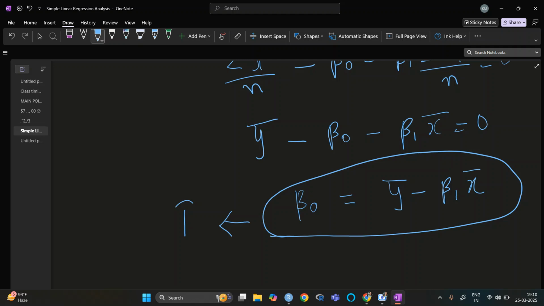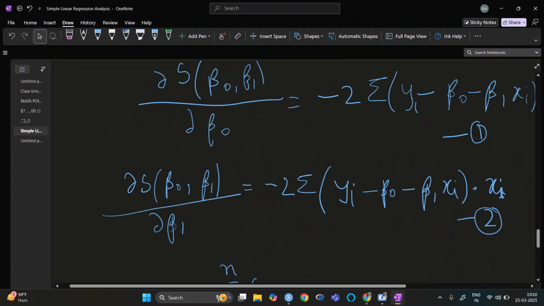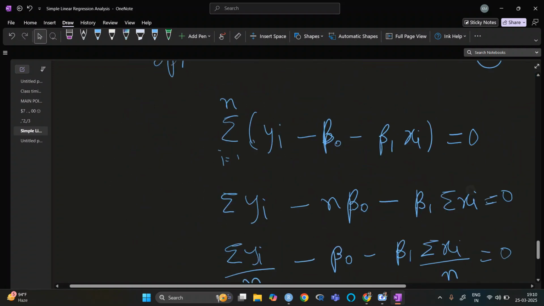This is the third equation; sorry, we have given already the first. So this is one relation we have found from the first equation. Now we will take the second equation.